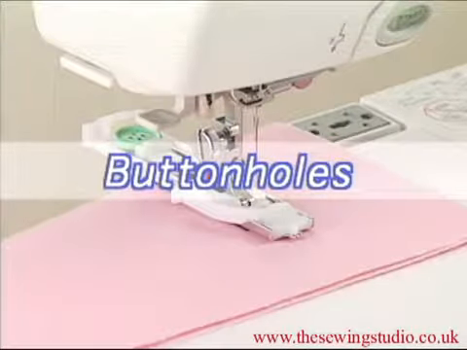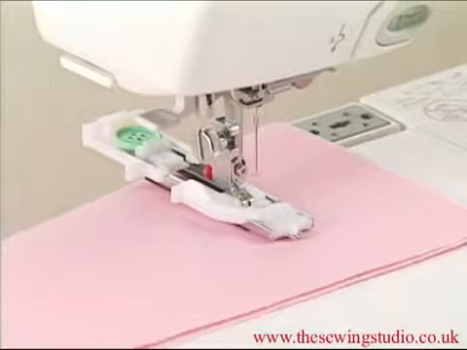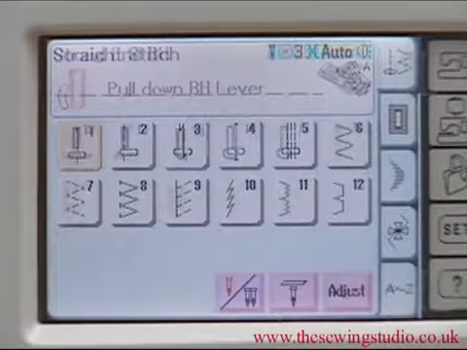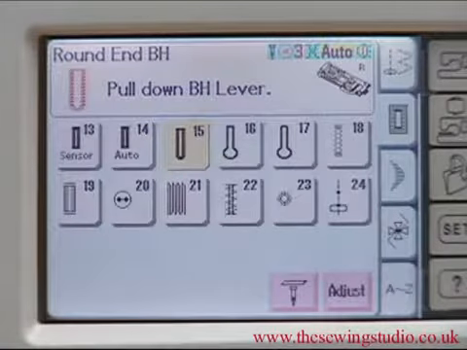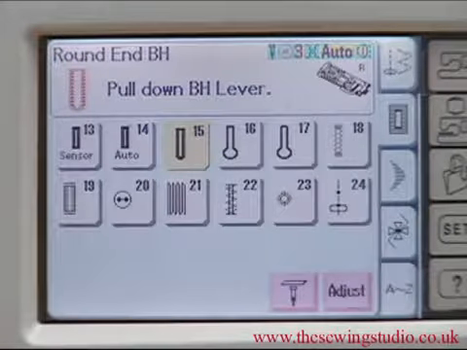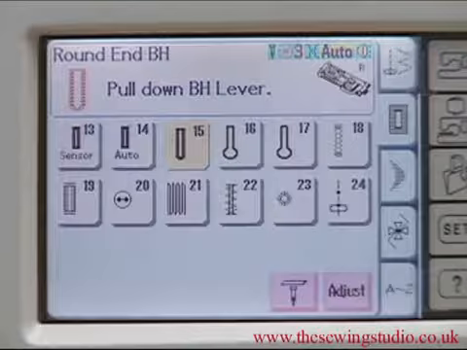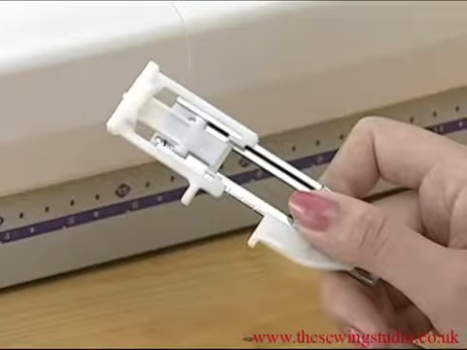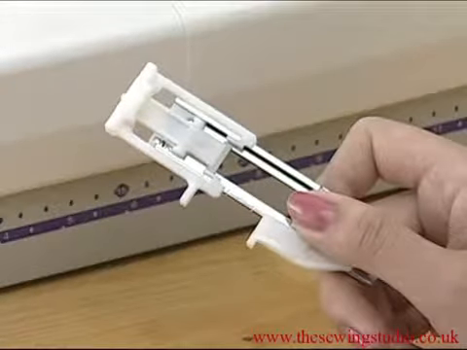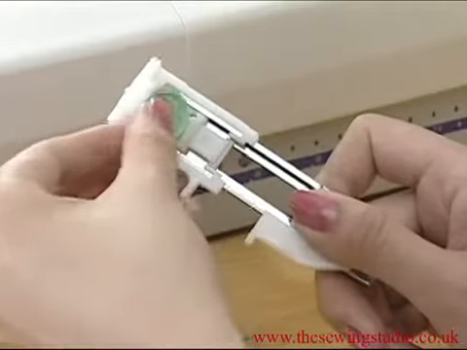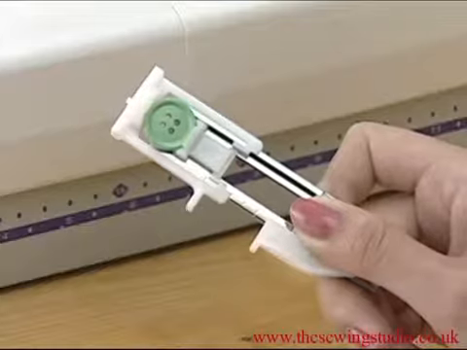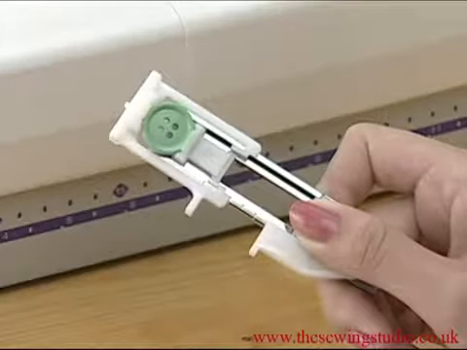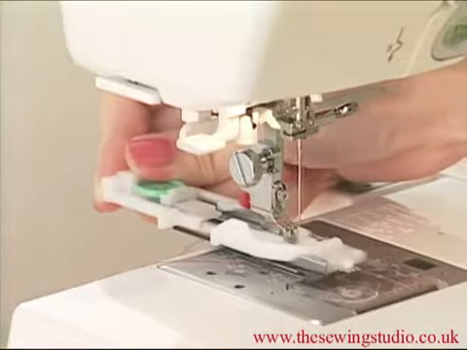Buttonholes. The buttonhole section offers 7 styles of buttonholes: button sewing, an automatic darning stitch, a tacking stitch, and an eyelet stitch. To make a buttonhole, first place a button on the back of the automatic buttonhole foot and push the holder to grasp the button. The buttonhole length will be determined automatically.